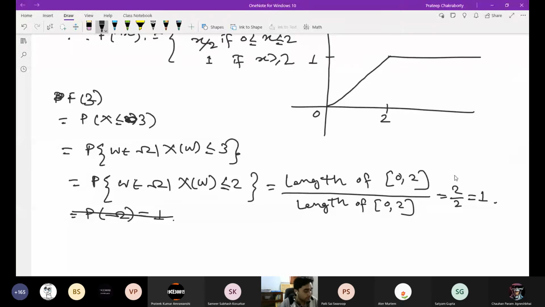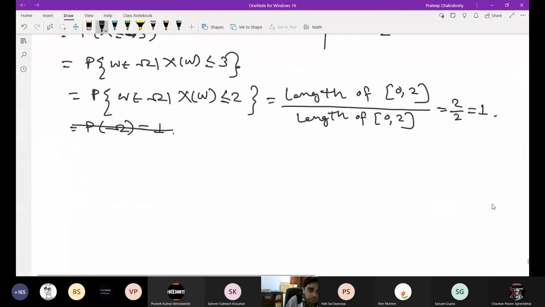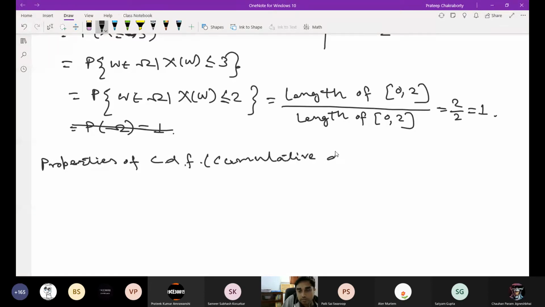Now some properties of this cumulative distribution function, CDF.